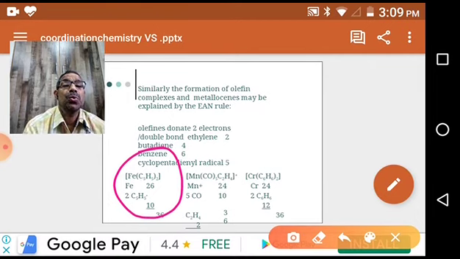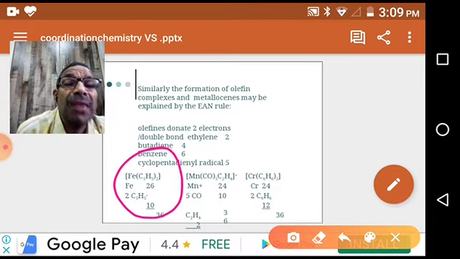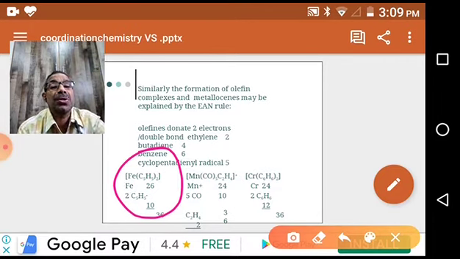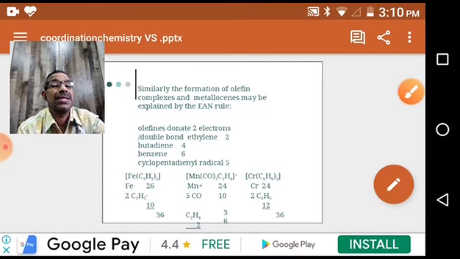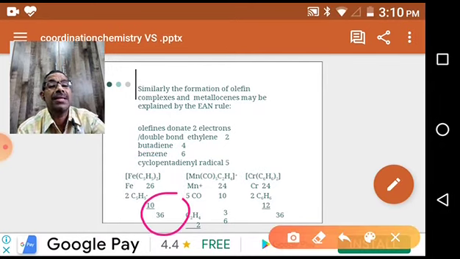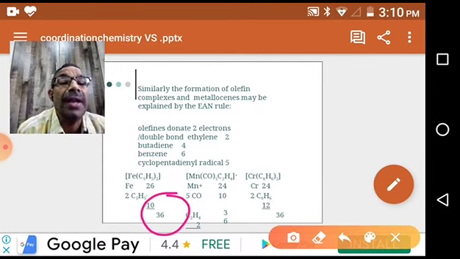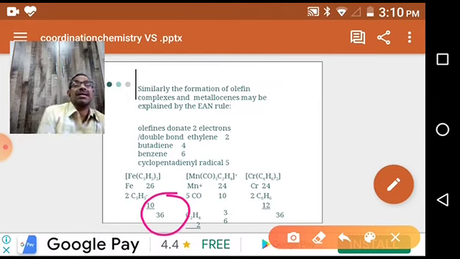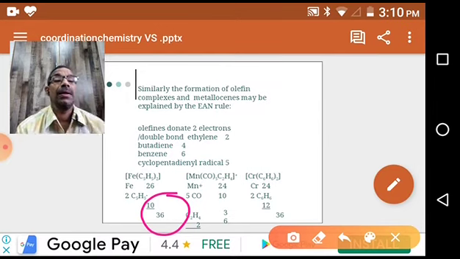Then 2 cyclopentadienyl. 1 cyclopentadienyl radical gives 5 electrons. So 5 into 2, that's 10. 26 plus 10 is equal to 36. You see, it is stable. The effective atomic number of iron in this complex is 36. That's why it is stable.